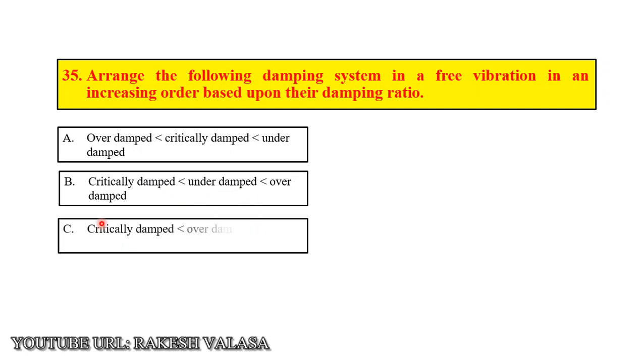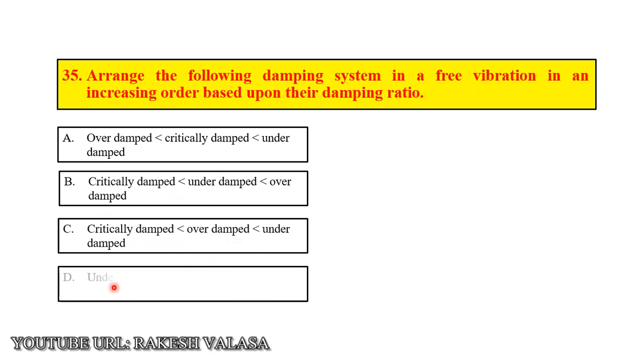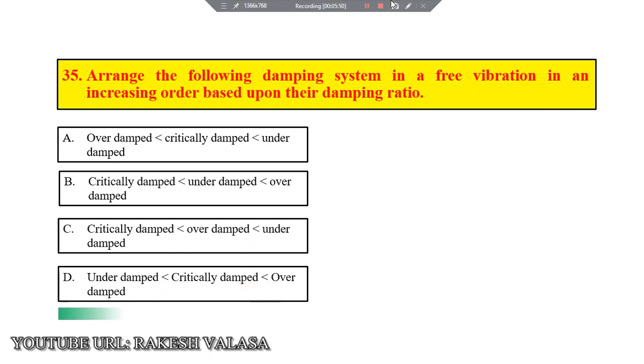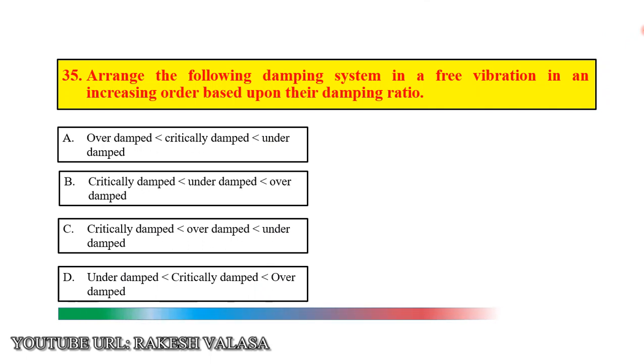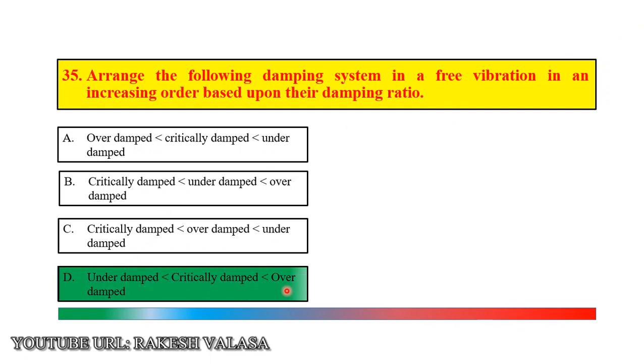Option C, critically damped less than overdamped less than underdamped. Option D, underdamped less than critically damped less than overdamped. The correct answer is option D, underdamped less than critically damped less than overdamped. Let us see the explanation.